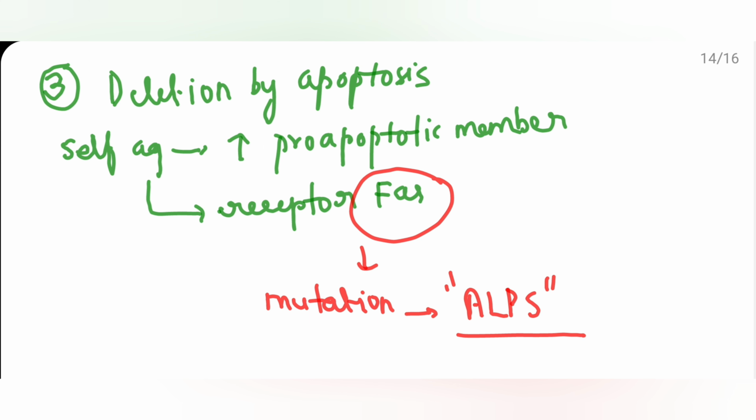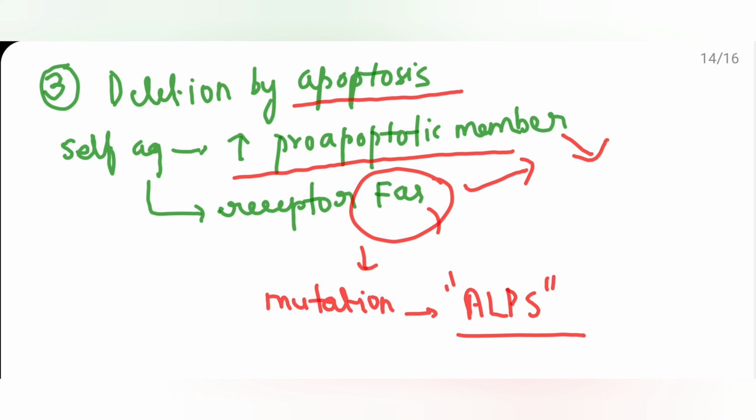And again, even in the peripheral tolerance, there is a process of deletion by apoptosis. Why does this apoptosis take place? Because of increased expression of pro-apoptotic members of the BCL2 family, which result in the mitochondrial pathway of apoptosis. Also there is upregulation of the receptor FAS.